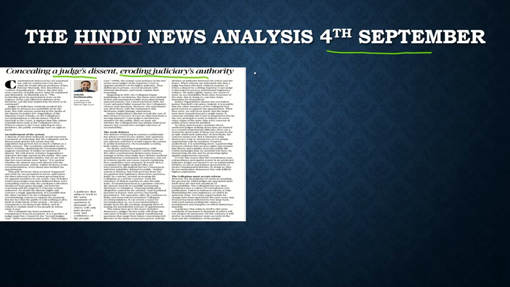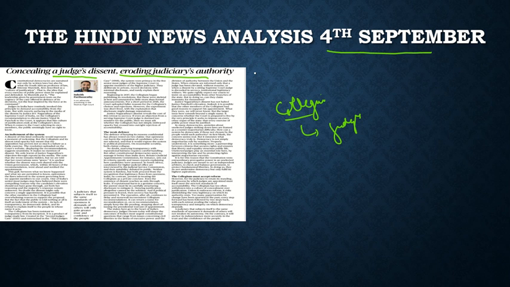Basically in the collegium system, it is often alleged that it is something which was created by judges themselves. The collegium system is not created by the legislature or the executive, it is created by the judges themselves for themselves. And whenever there are appointments or any decision they have taken, there is huge opacity in it. That is very much evident with respect to the recent appointments done by the collegium system. So in this regard, there is a judge who had given her dissent, and it was not explained to the people properly.